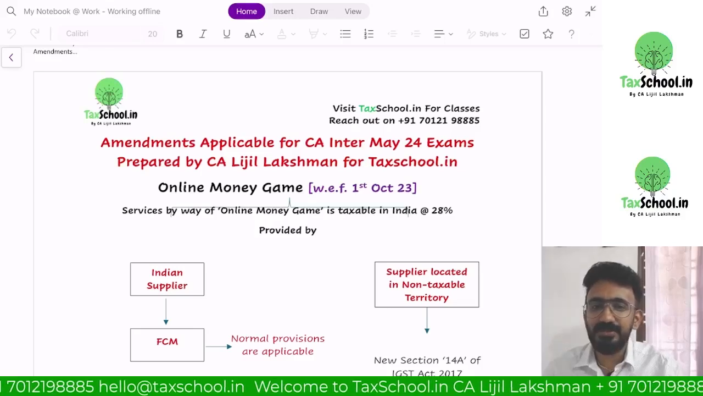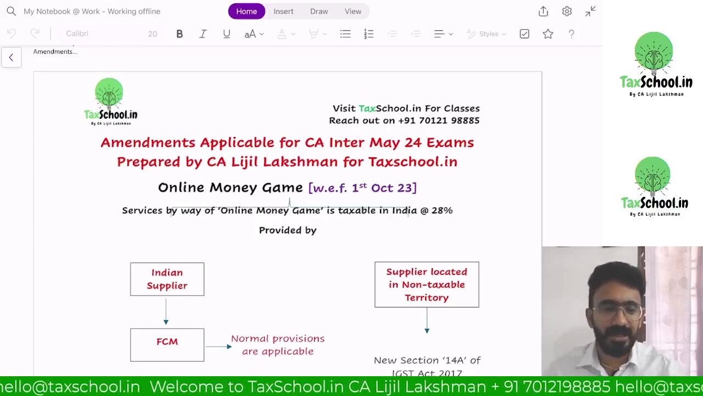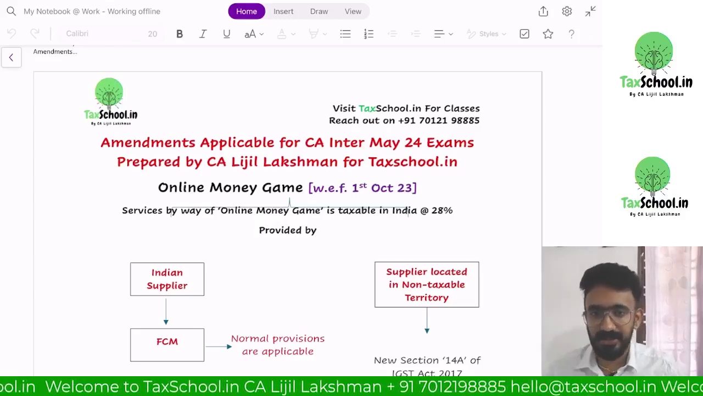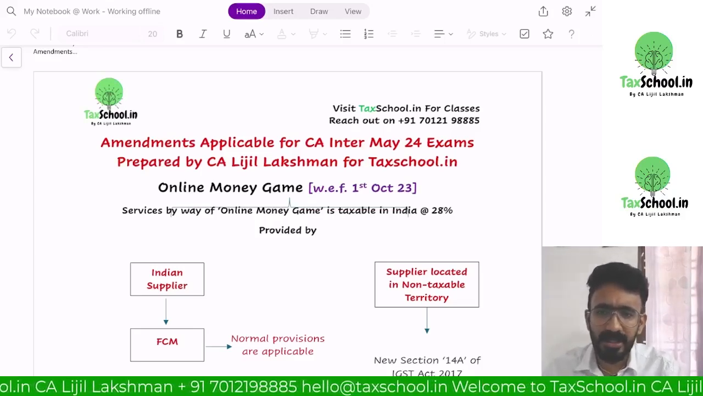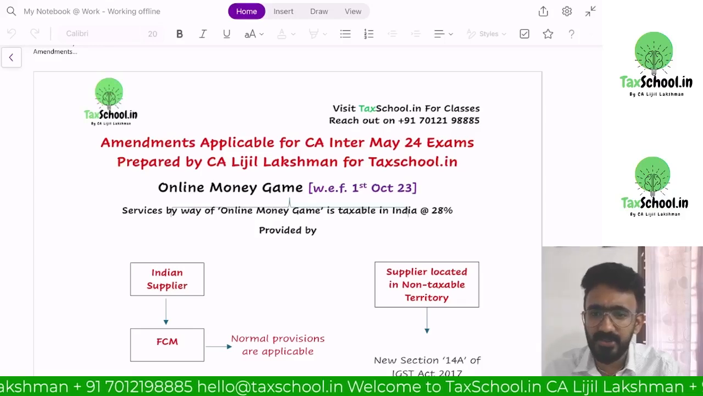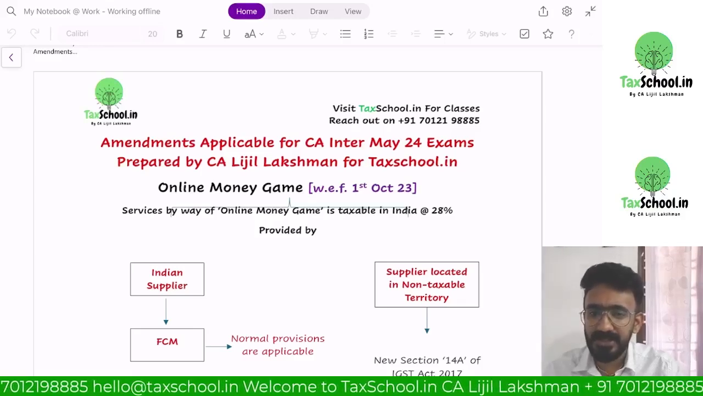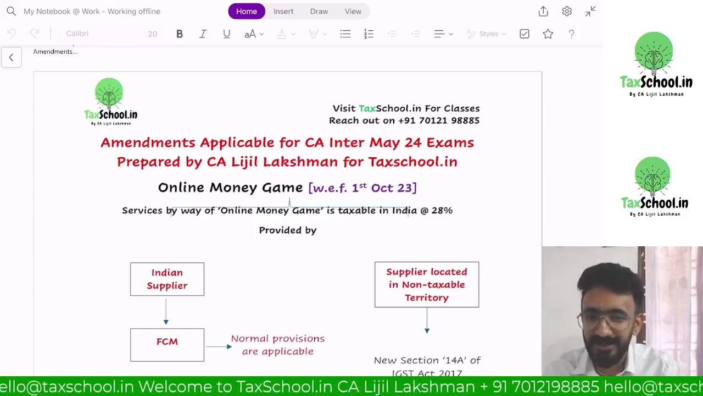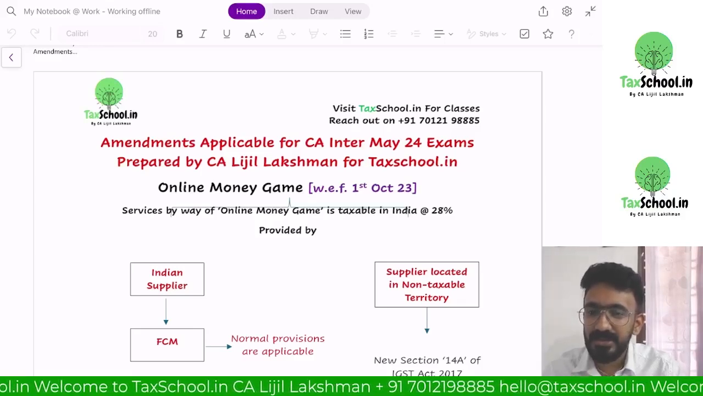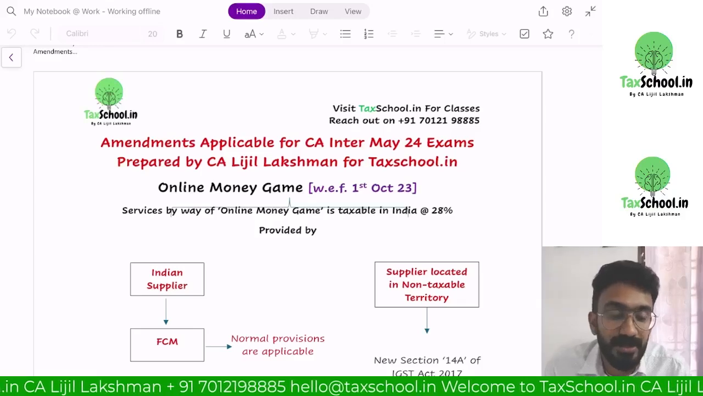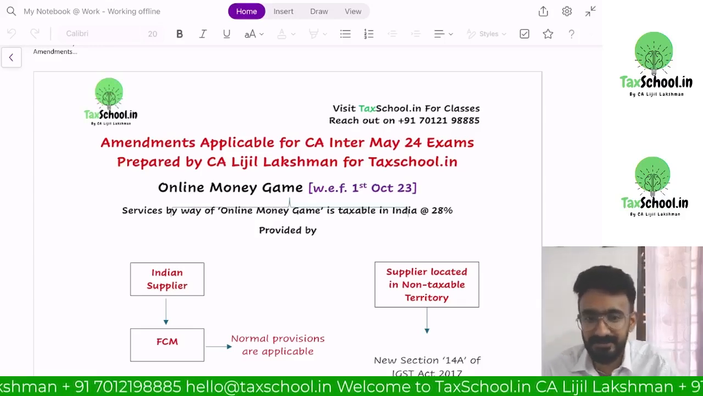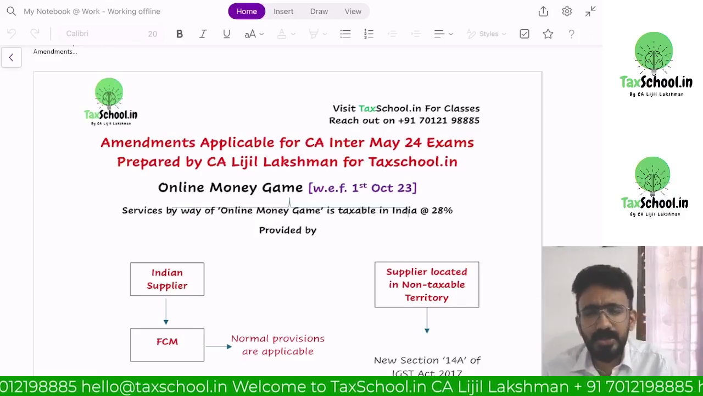What is the provision that we have for online money gaming in GST is the first question that we are trying to address here. Why is the government looking at online money game as an industry in terms of GST? Now let me give you some fundamentals. There has been an amendment from 1st October 2023, and I used to call this amendment the industry-killing amendment.